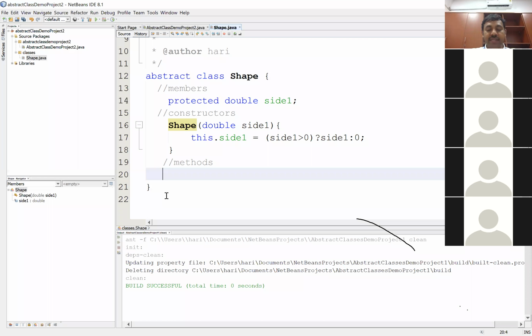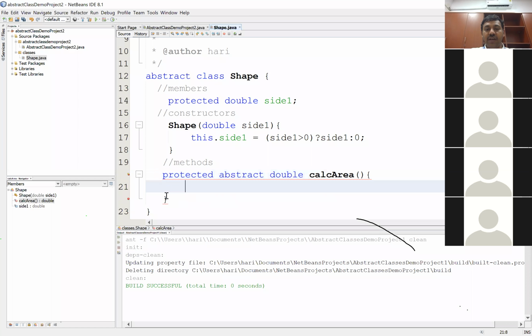So I'll go ahead and write some abstract methods. Protected, abstract, double, calculate area of. Now, when I say abstract, see, it instantly gives me an error. What is the error? Abstract methods cannot have a body. So I cannot have these parentheses, right? I cannot have a body for these methods. So all that I need to do is put a semicolon. Similarly, I will also have one more method, and I'll call that method calculate perimeter.